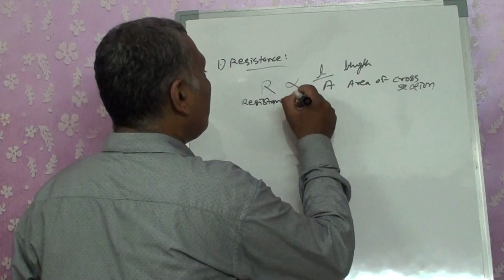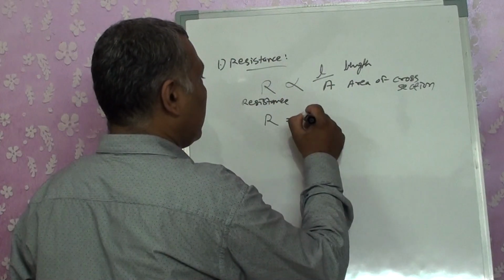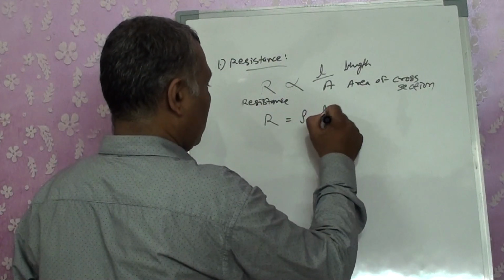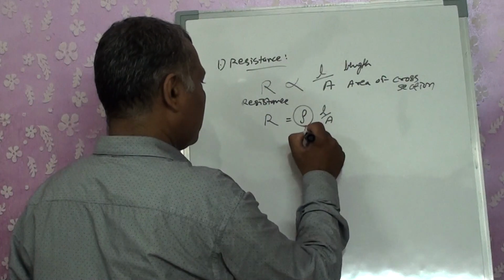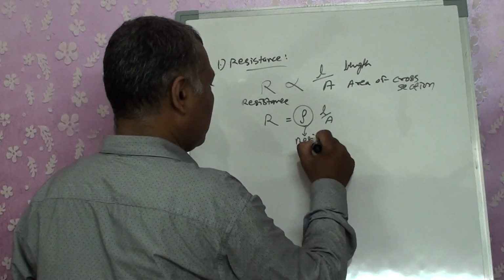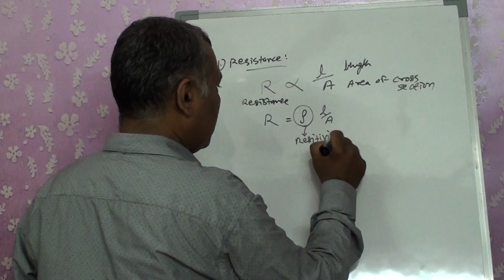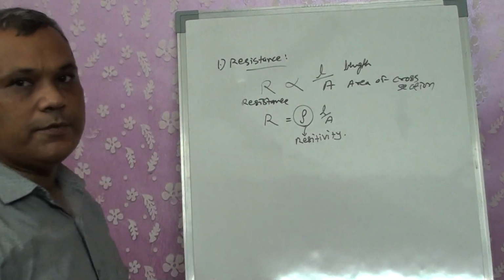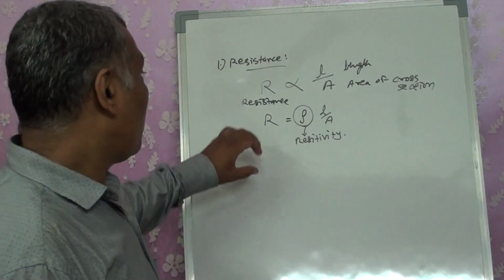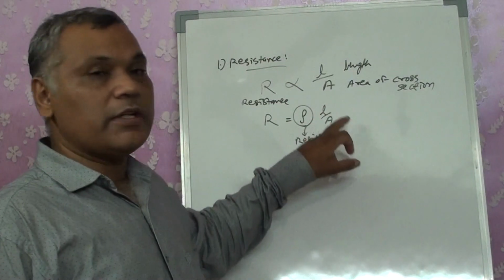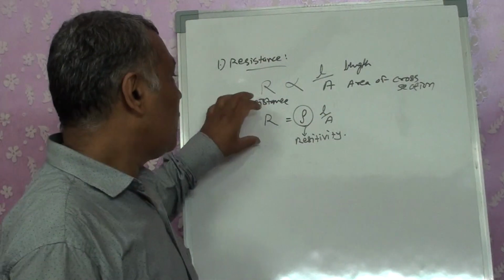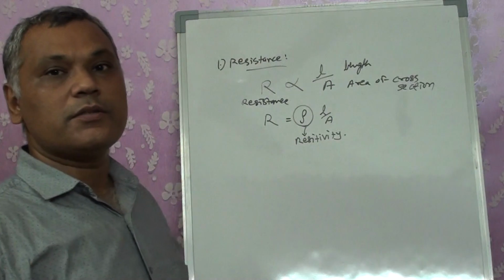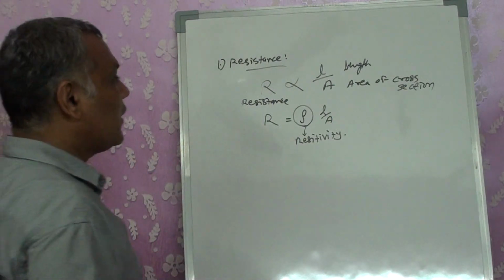Now if I remove the proportionality sign, we get a proportionality constant, rho, known as resistivity. That means for a certain length and certain area of cross section, when resistance is calculated, it has a constant known as resistivity.